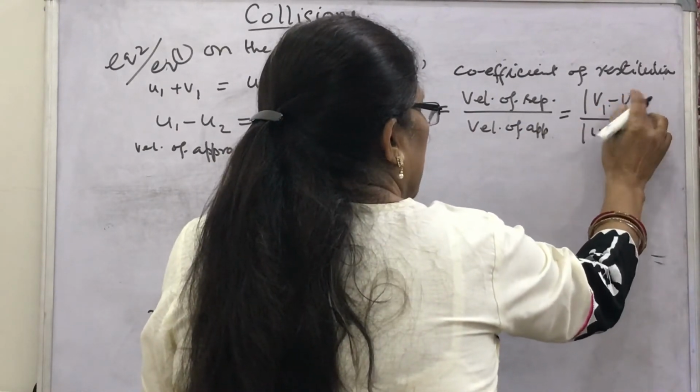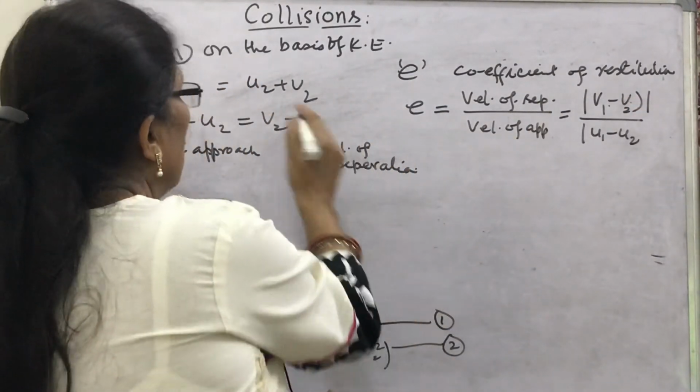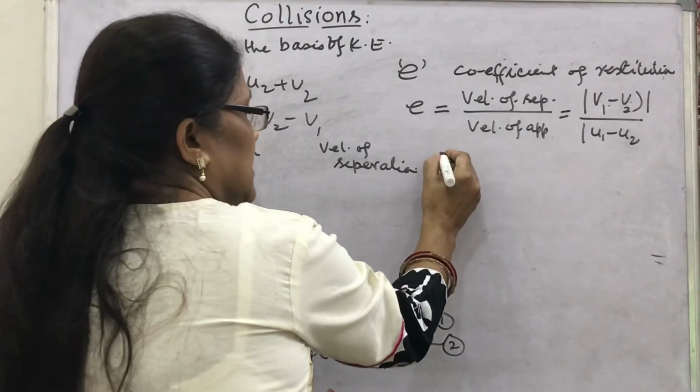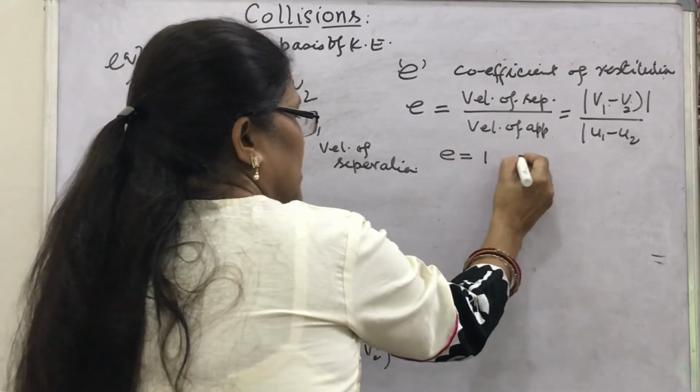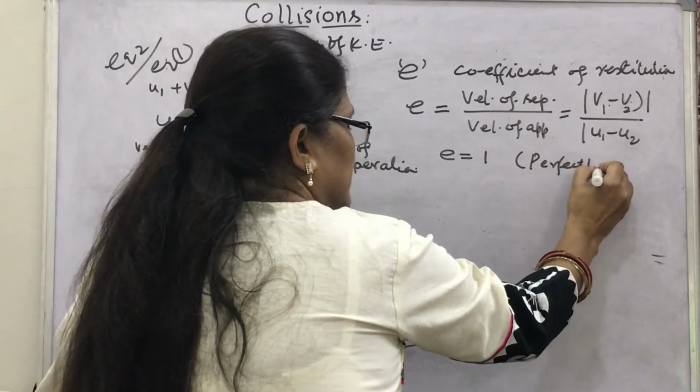For a perfectly elastic collision, e is said to be 1.